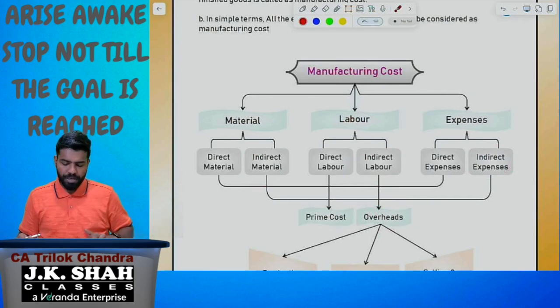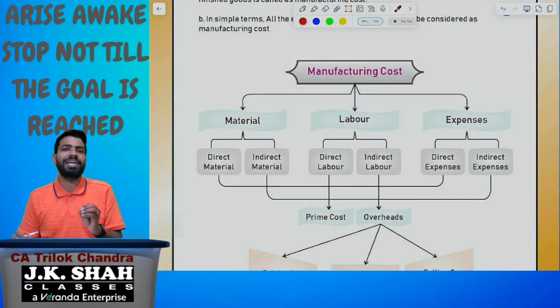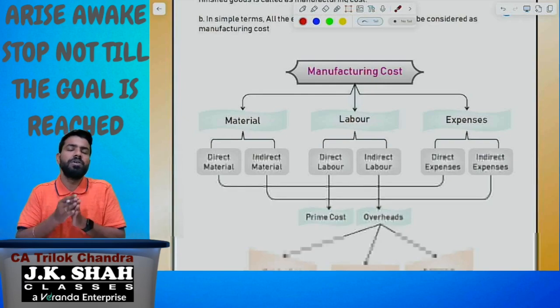Okay, now let us start with the next classification, very important classification: product cost and period cost. Very important classification, because in many places we are going to use that classification.